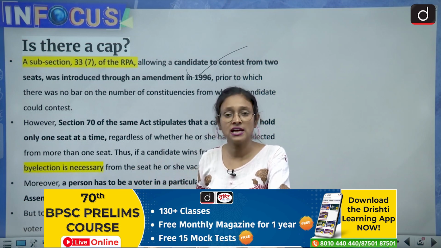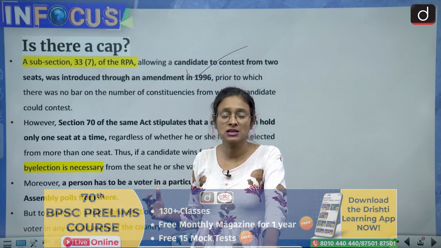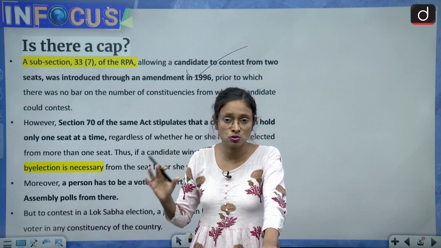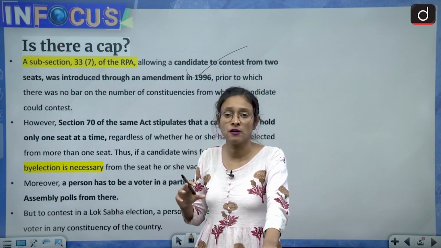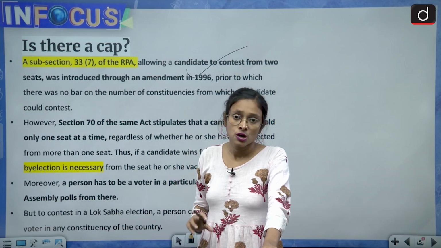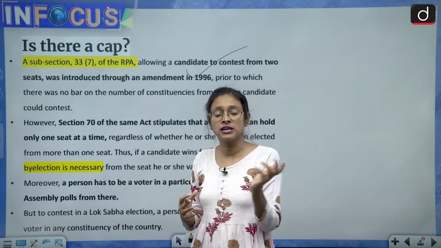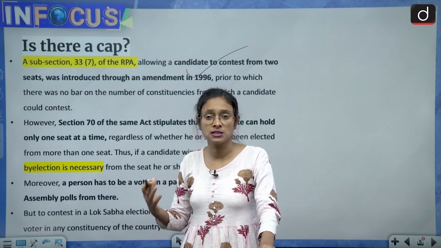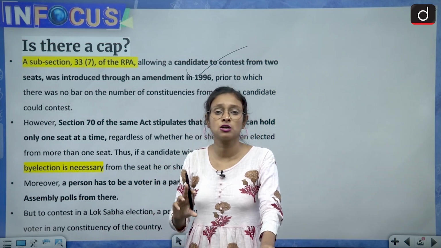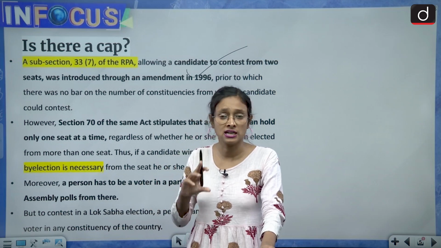But after 1996, there is a cap that you can contest from two seats only. And if you win both, you have to leave one seat and keep one constituency, so that others can also get a chance to enter parliament and ensure their representation. One person cannot hold dual seats at a time.